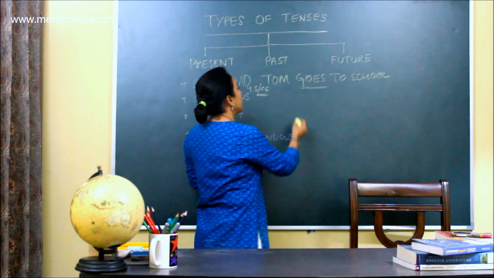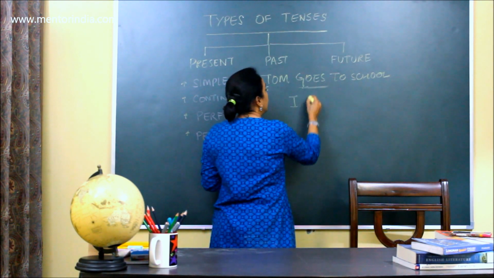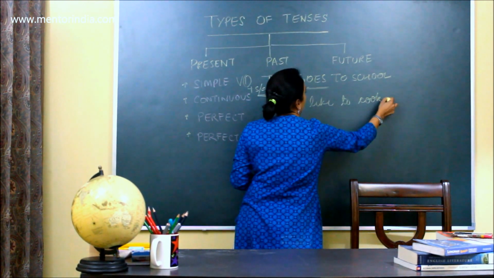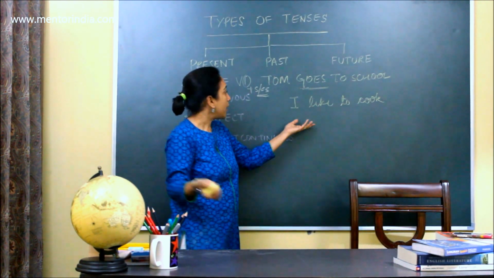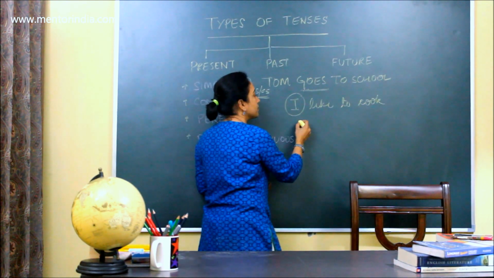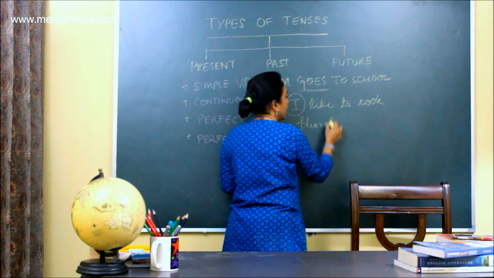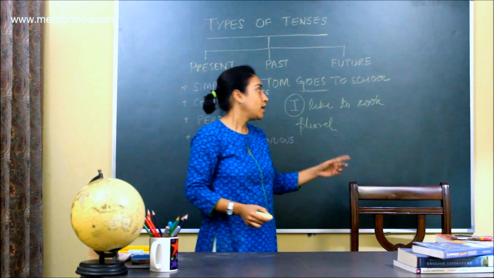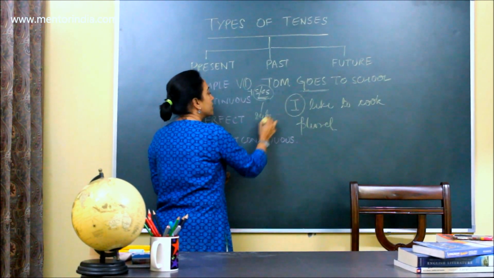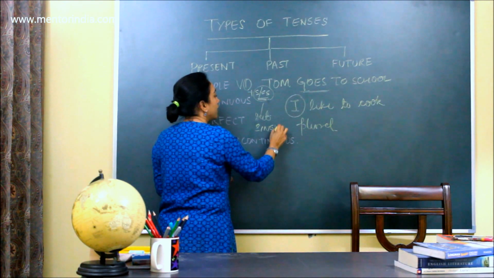That means I would say I like to cook. Alright. I'm not putting s or es anywhere because I is always considered plural. There would be no s or es. We will only put s or es when our subject is singular.